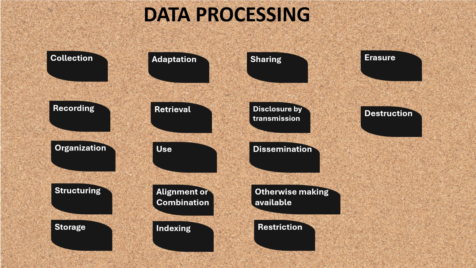So data entries are automatically categorized by date and time of purchase. Structuring: data is structured in a relational database that links customer numbers with their orders. Now the personal data is stored in a secure cloud, and that becomes storage. What is adaptation? Say the personal data can be easily adjusted to print a bill or an order, or a payment summary, etc.